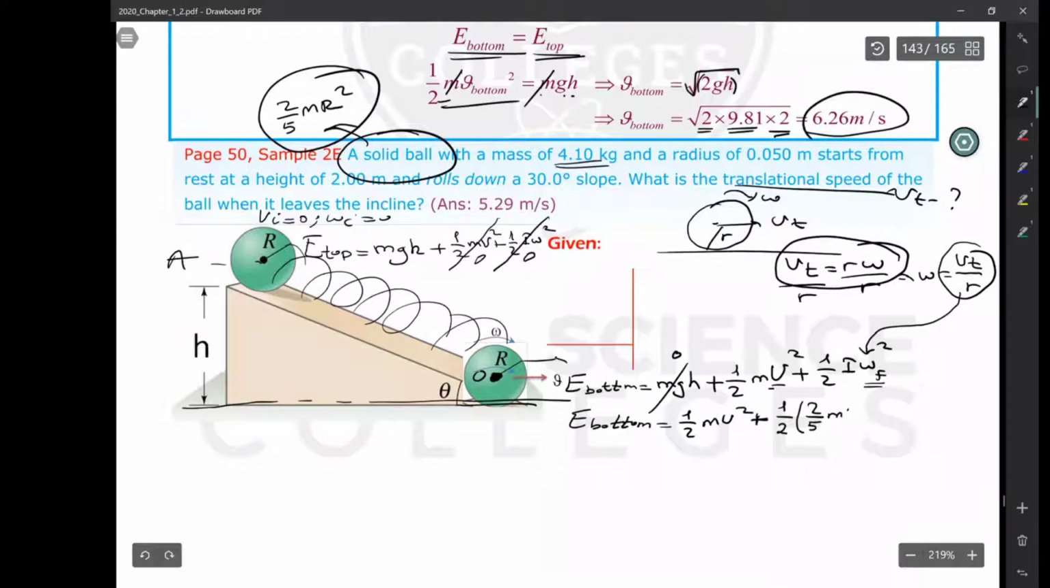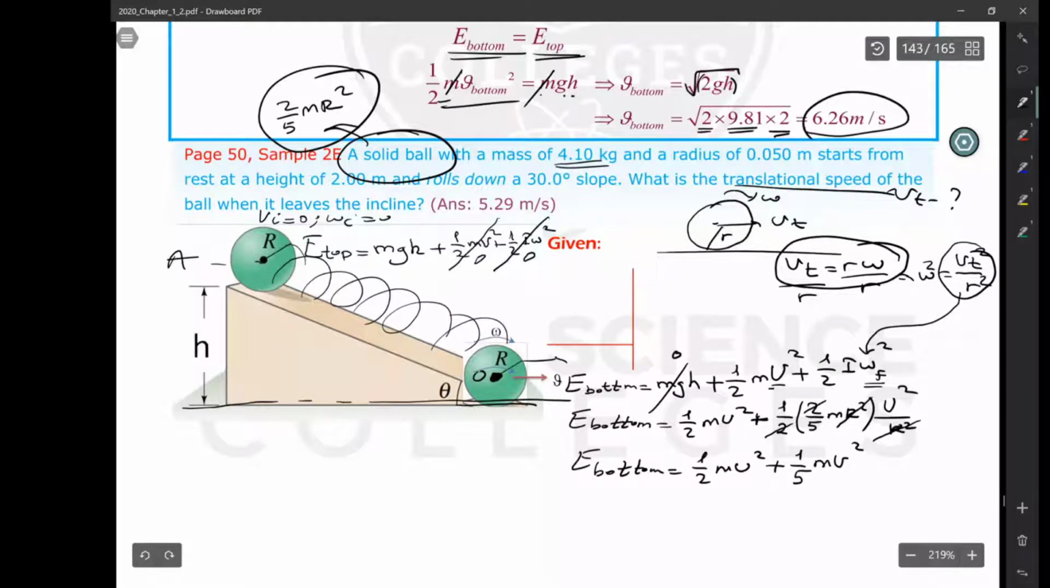2/5 r squared. Then instead of omega final squared, let me square both of them. Omega final squared, I will write vt squared. Let me write just v, because two vt's, one vt is not good. So v squared over r squared. Then you are going to see that these r's will simplify and these 2's will simplify. If you write this mechanical energy at the bottom, it becomes 1/2 mv squared plus 1/5 mv squared.